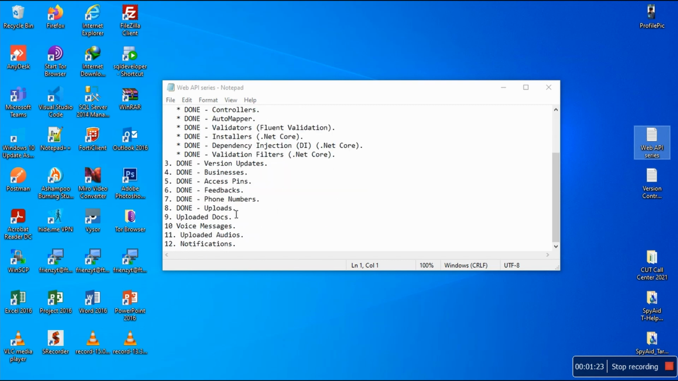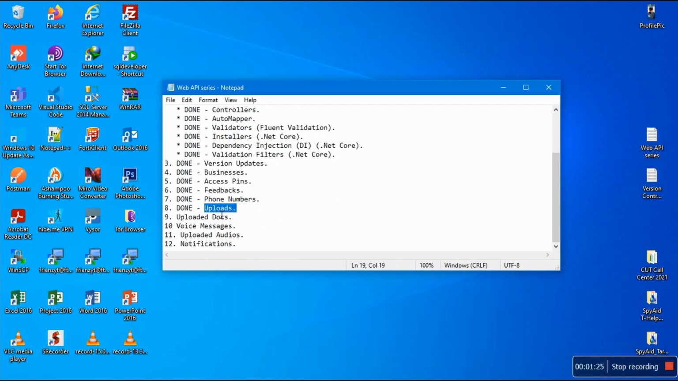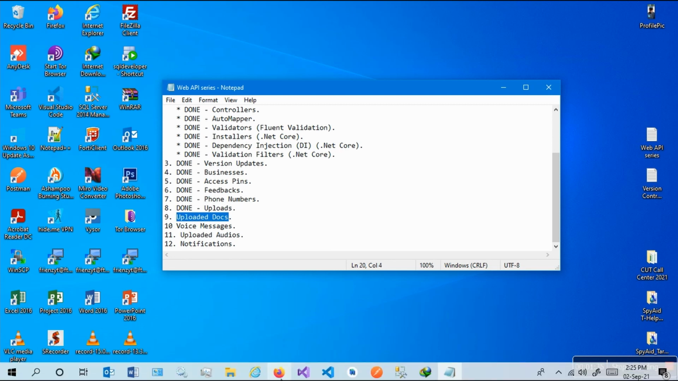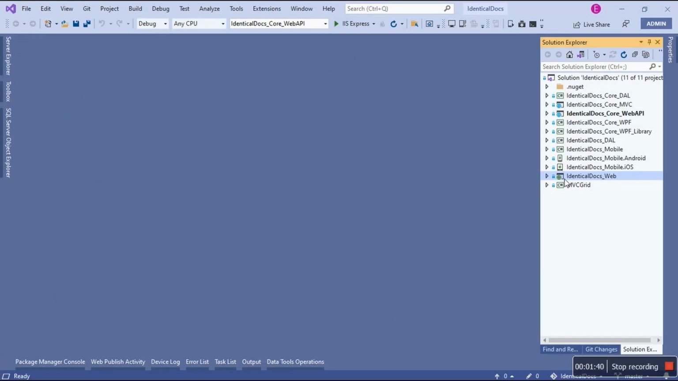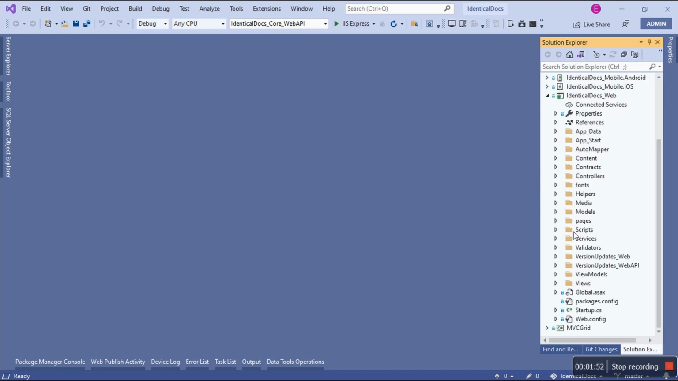In our previous video we did video uploads, and now we're gonna do uploaded docs. So before I fire up Firefox, I want to go to Visual Studio. This project, just to remind you, is 2-in-1. It's both ASP.NET MVC and ASP.NET Web API. Both of them are .NET Framework, and this is .NET Core Web API. So I'm gonna start with this one.